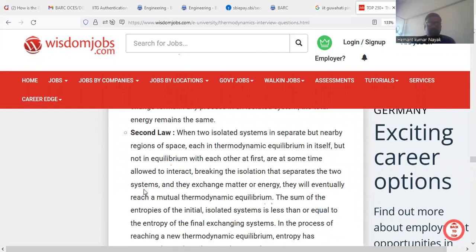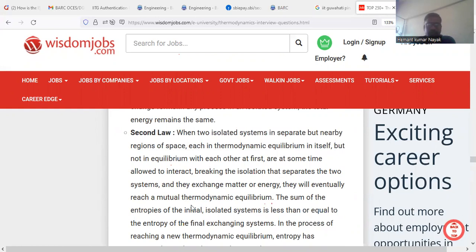Second law: when two isolated systems in separate but nearby regions of space, each in thermodynamic equilibrium in itself, but not in equilibrium with each other at first, are allowed to interact, breaking the isolation that separates the two systems, and they exchange matter or energy, they will eventually reach a mutual thermodynamic equilibrium.